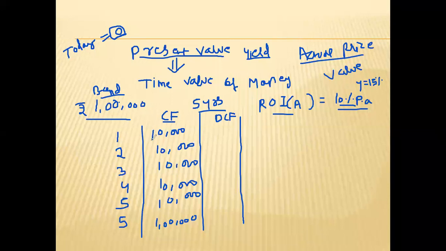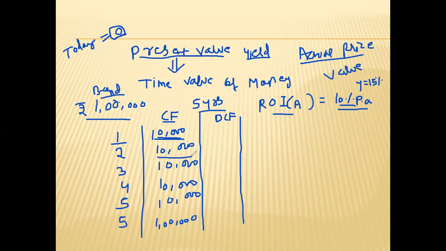See this, now let us understand. This 10,000 you are receiving after 1 year, its value today will be less than 10,000. Understood? That is the present value. This 10,000 you are receiving after 1 year, what will be its value today, that is on the 0th day? What should be its value? That is the present value.